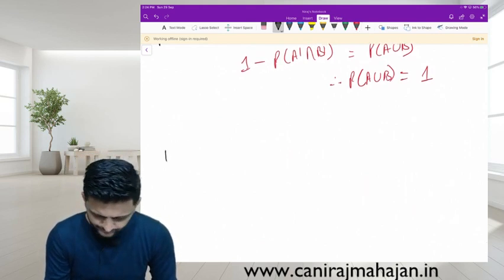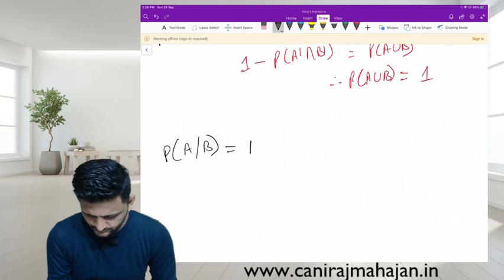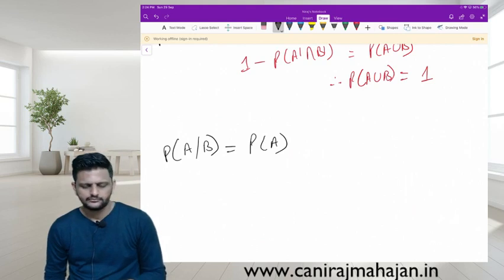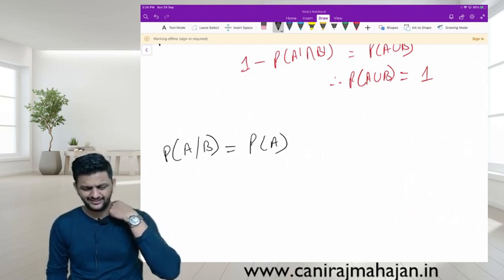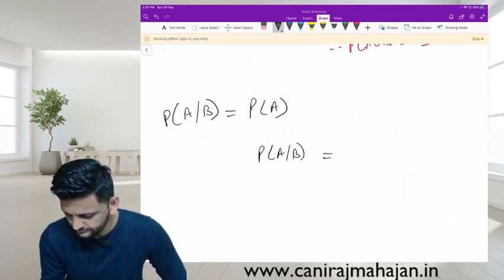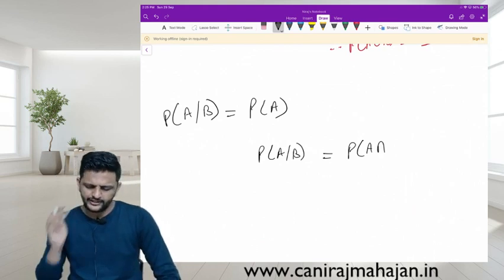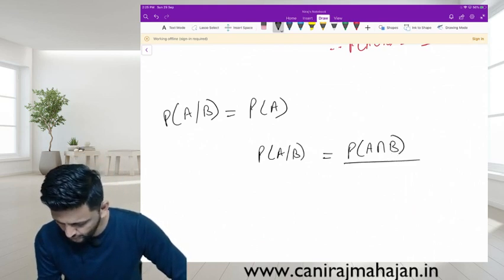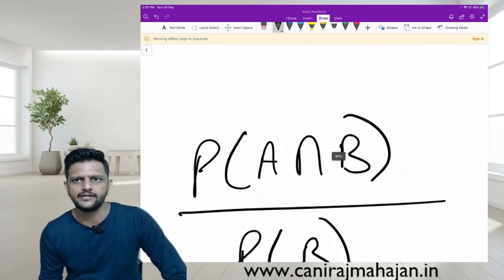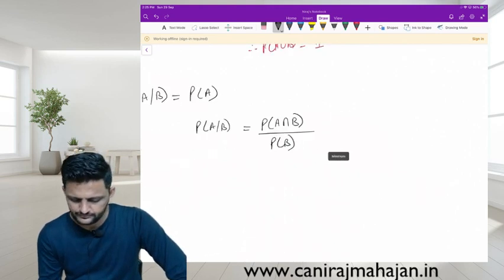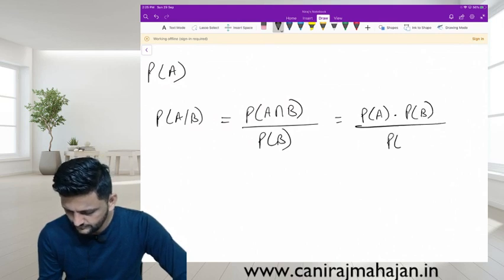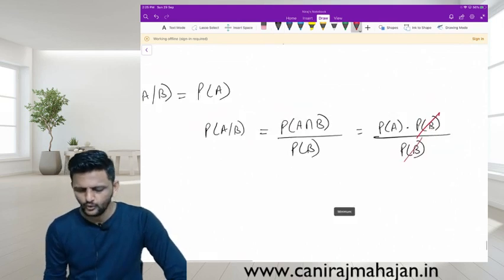One more interesting one. P of A given B equals P of A. Okay. Now what is the formula of A given B? P of A intersection B upon P of B. If A and B are independent events, A intersection B becomes what? What remains?